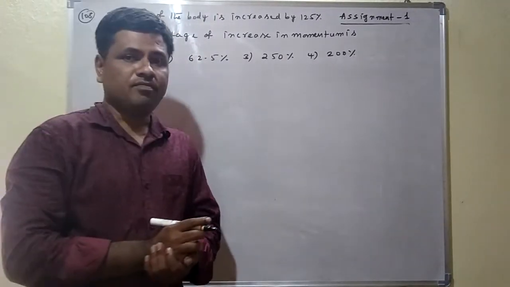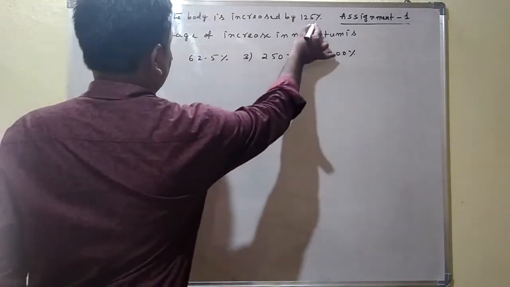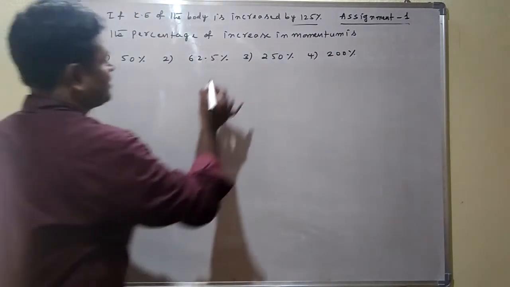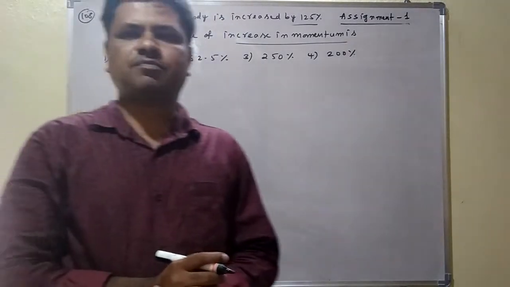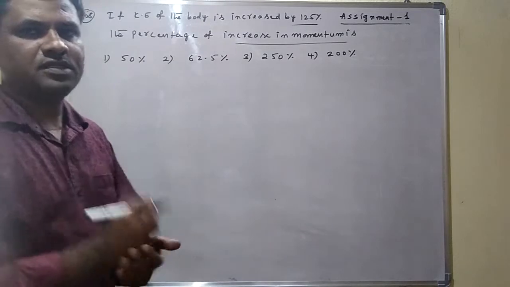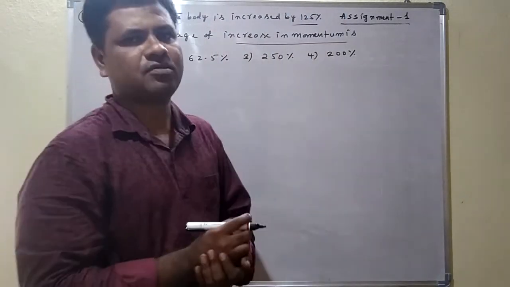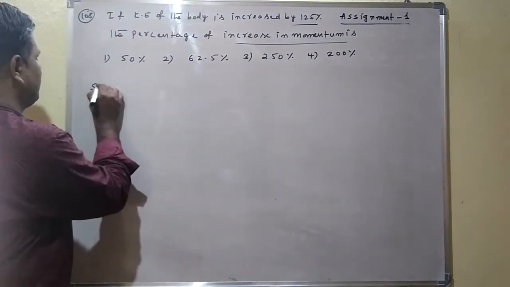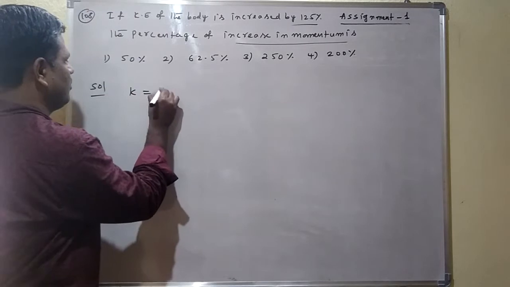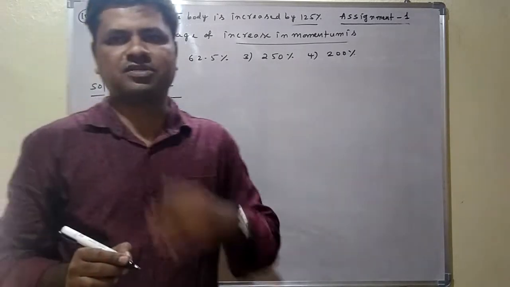See the next question. If the kinetic energy of the body is increased by 125%, the percentage of increase in momentum they are asking. How to solve this problem? We solve using the relation between kinetic energy and momentum of the body. In the previous questions, we discussed that relation. Kinetic energy is equal to P square by 2m. Already we discussed this.